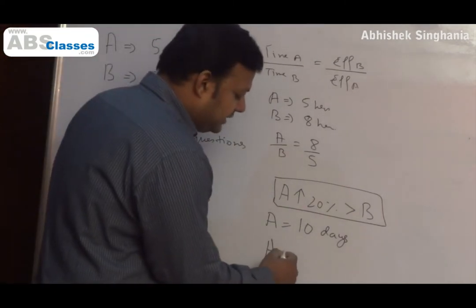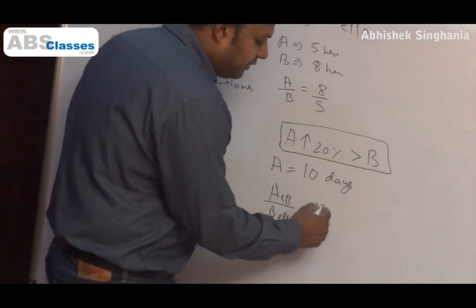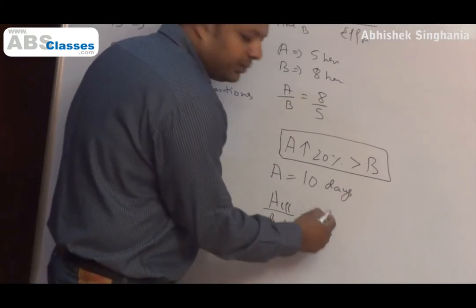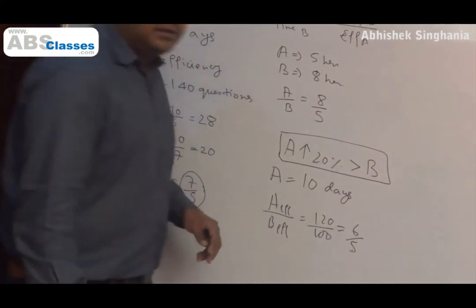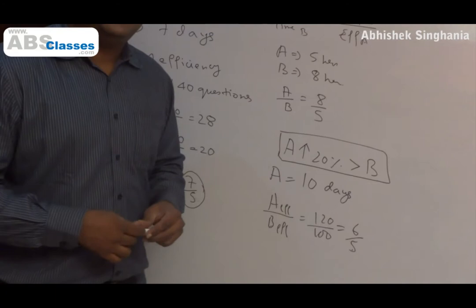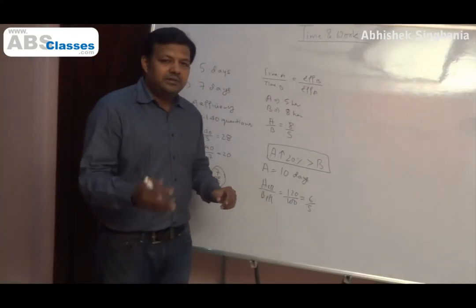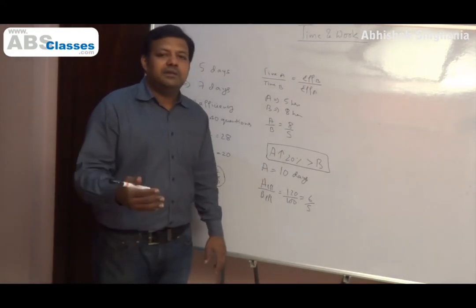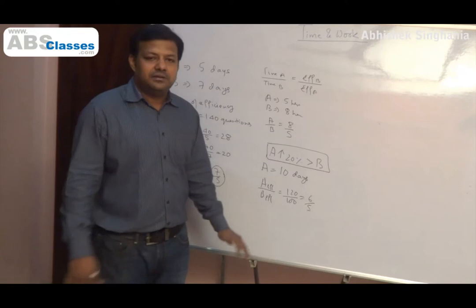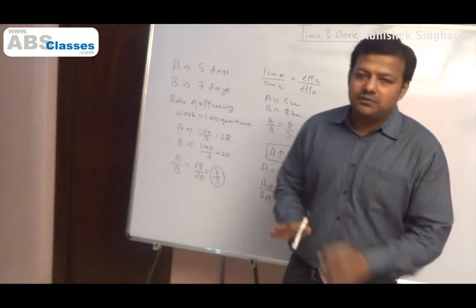A's efficiency by B's efficiency is equal to 120 by 100, right? 20% more efficient is equal to 6 by 5. Therefore, the ratio of their respective time taken will be 5 by 6. A's time 5, B's time 6. So if A's time is 10, B's time will be 12. As simple as that. So most of the questions can be solved using this efficiency concept very easily.